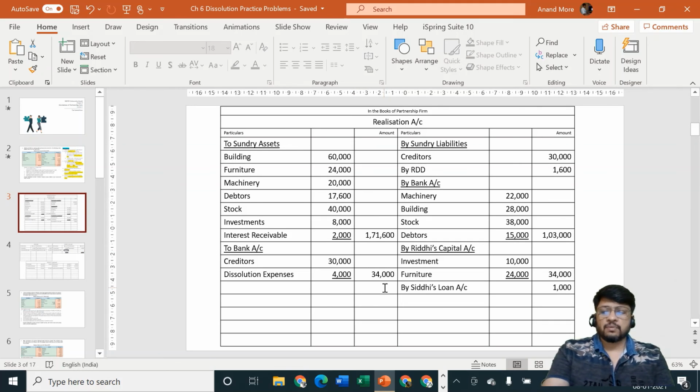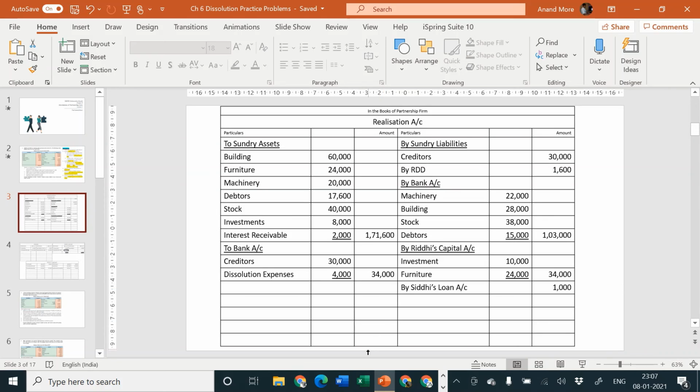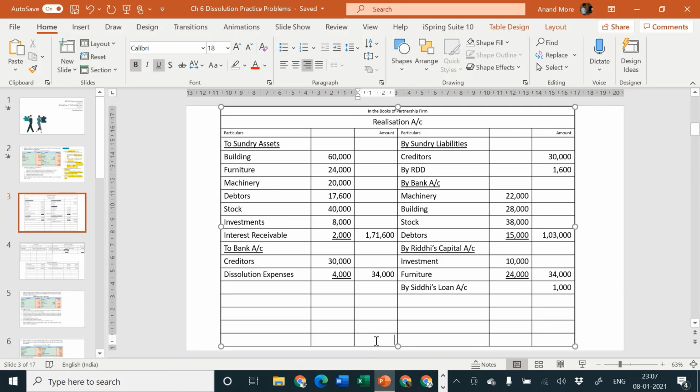So let us write down debit side first. Let me disappear from the screen. It will be easy for you to understand. Take the total. Debit side total is heavy. 1,71,600 plus 34,000. That becomes how much? 1,71,600 plus 34,000. That is equal to 2,05,600.